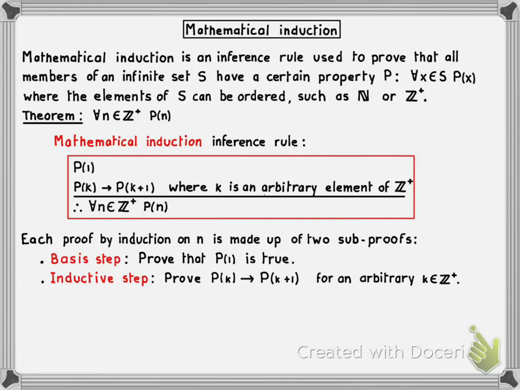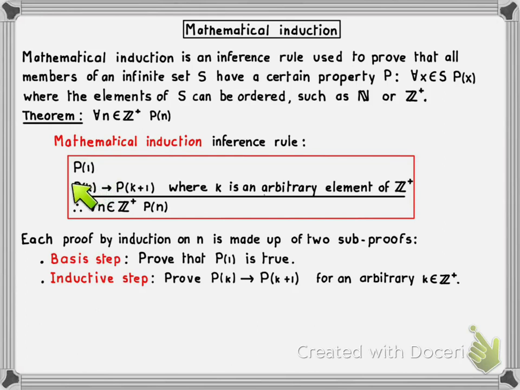Now, two comments here. Notice this inference rule has a lot in common with recursion. Notice here the form of this conditional is that if you know that k has the property P, then you can infer that the next integer k plus 1 also has the property P. And notice you have a base case here that allows you to get started by establishing that the first integer 1 also has that property.